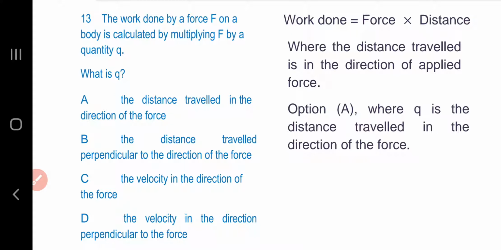Question number 13. The work done by a force F on a body is calculated by multiplying F by a quantity Q. What is Q? We know that work done is equal to force multiplied with the distance, where the distance traveled is in the direction of applied force. Option A is the answer, because Q is the distance traveled in the direction of the force.